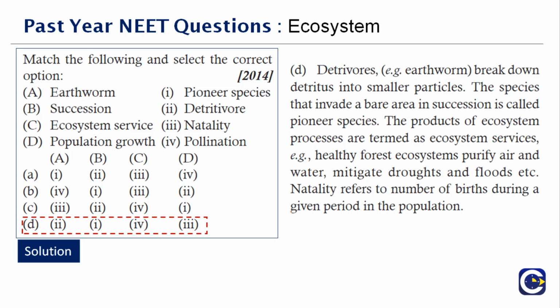The products of the ecosystem processes are termed as ecosystem services. So that is what they have mentioned here. Natality refers to the number of births during a given period in a population. That is why when it comes to population growth, we refer natality. Therefore, the correct answer is option D.